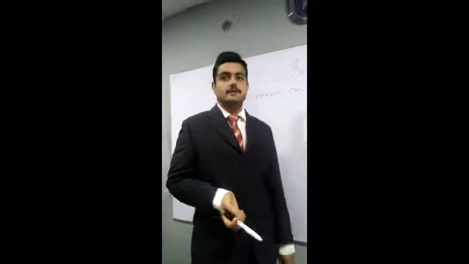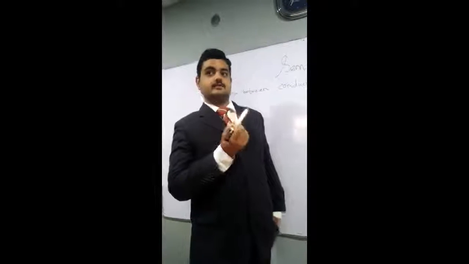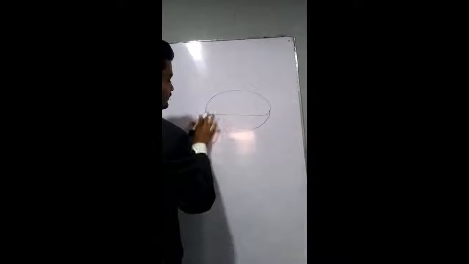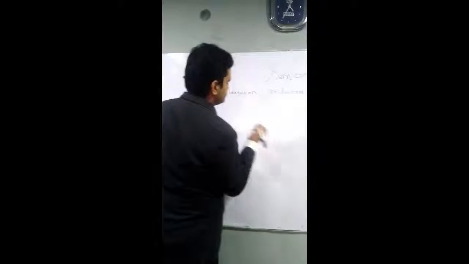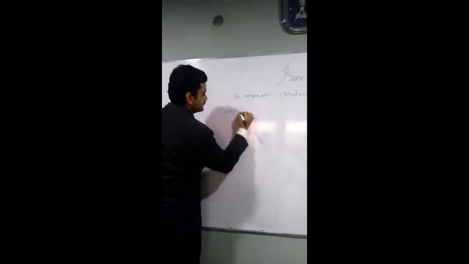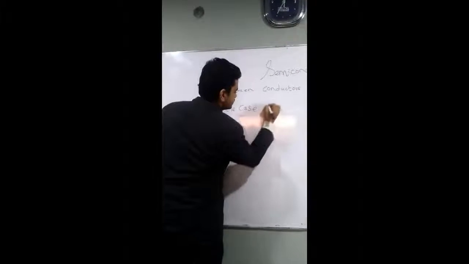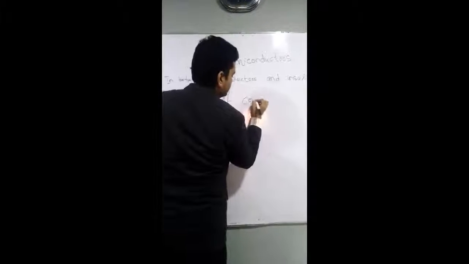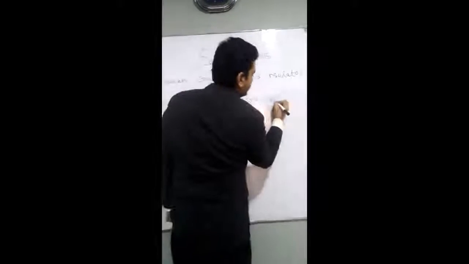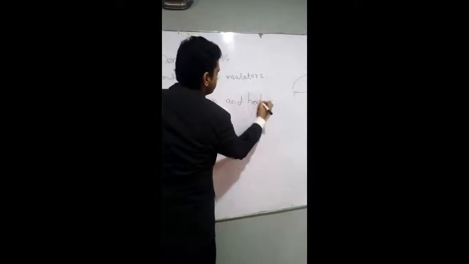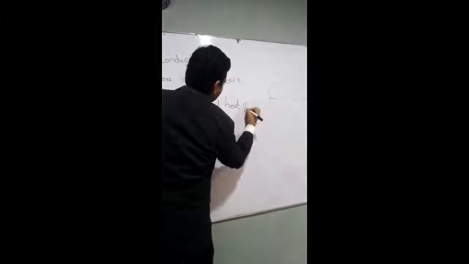Semi means in between, half. Once we are talking about a semicircle, as I have told in the previous video as well, it means a half circle, right? Okay, they are in between conductors and insulators for the case of electric and heat properties.